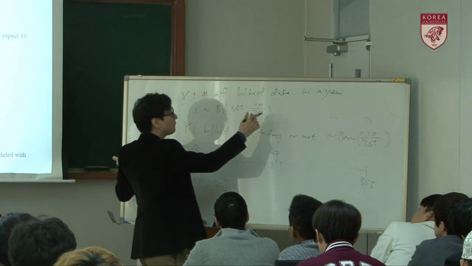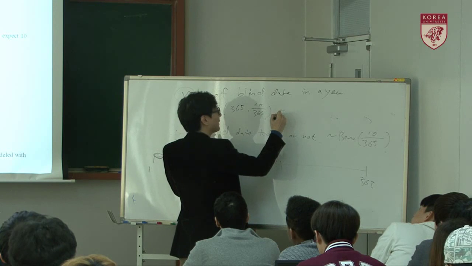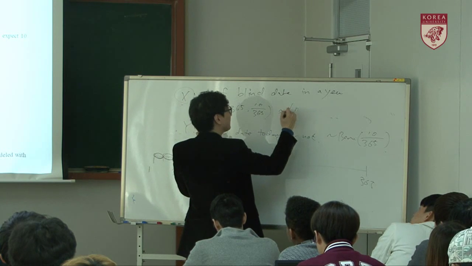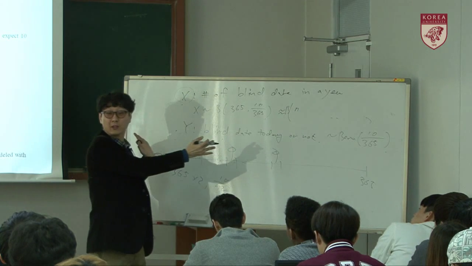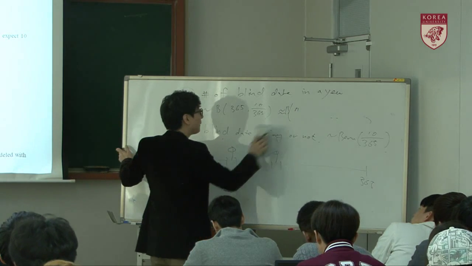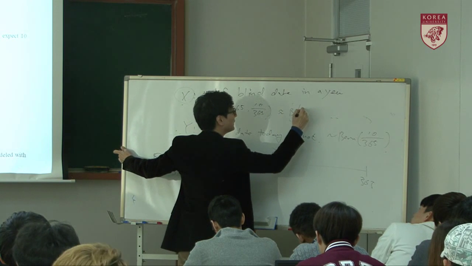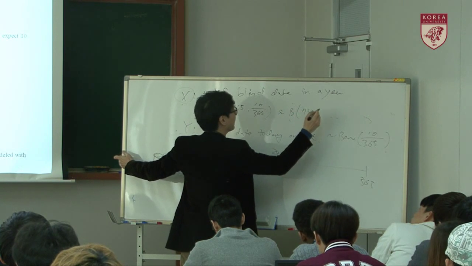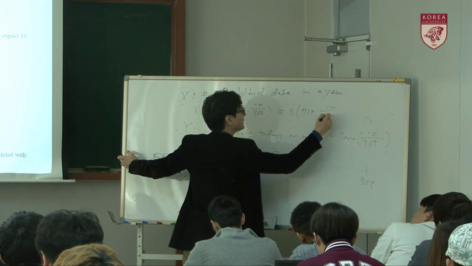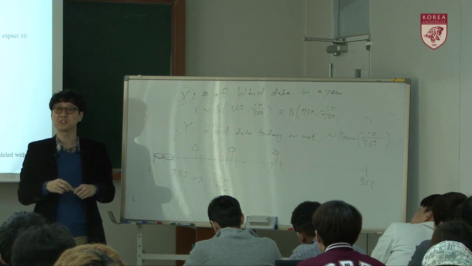So it may be calculated by the same binomial distribution, right? It may be interpreted by binomial of 730, 10 over 730. Then the question is, why 2?